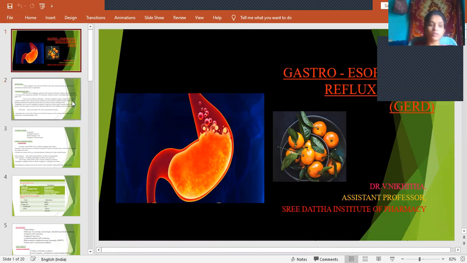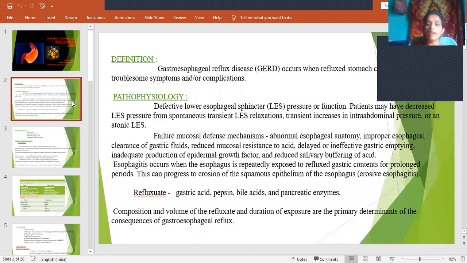Coming to the standard definition, gastroesophageal reflux disease occurs when refluxed stomach contents cause troublesome symptoms or complications. That means when these gastric contents are refluxed into the esophagus, it may cause troublesome symptoms. The contents of the gastric region will be acidic. Why? Because acid and pepsin are released in the stomach, so when they get mixed with the contents, it will be a bit acidic in nature.